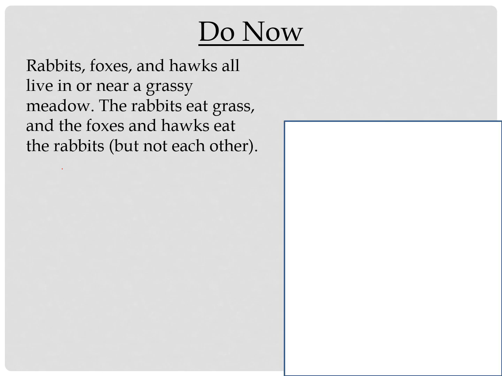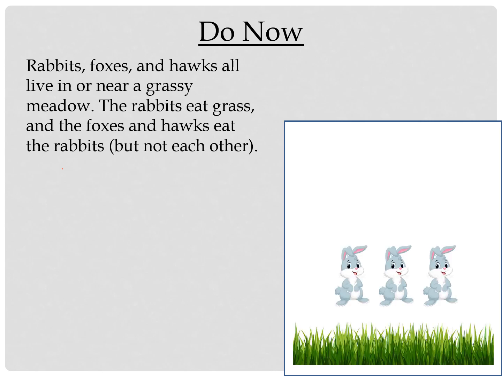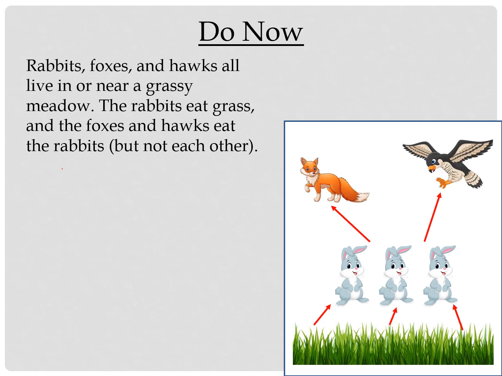We've got some visuals to look at today and things you've probably seen a good amount of in your lives already, so let's jump right into it. We're given a scenario here in which a field exists with rabbits, foxes, and hawks all living in the same area. Right off the bat, I'm thinking this would be easier if we could see it, so let's try this again. Grassy field with rabbits, foxes, and hawks. That's better, right? We're told that the rabbits eat the grass and the foxes and hawks eat the rabbits, but the foxes and hawks don't or can't eat each other. So the arrows show who's able to eat each other, and we'll go from there.